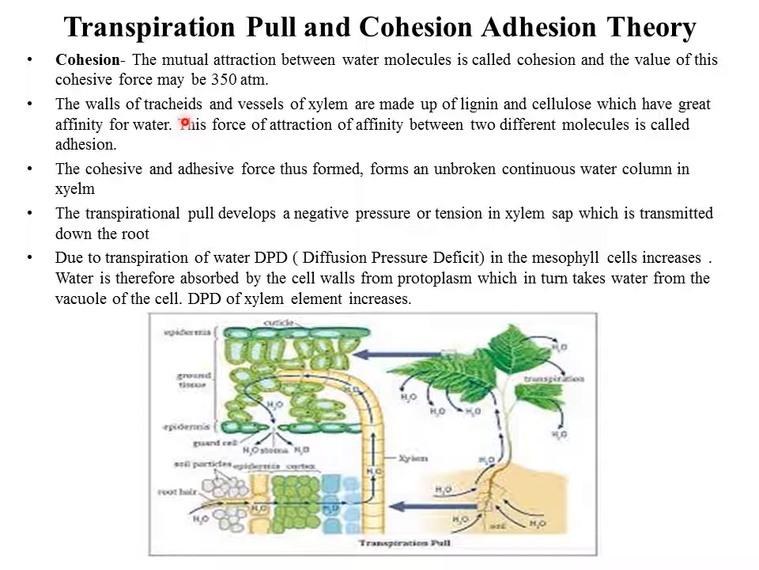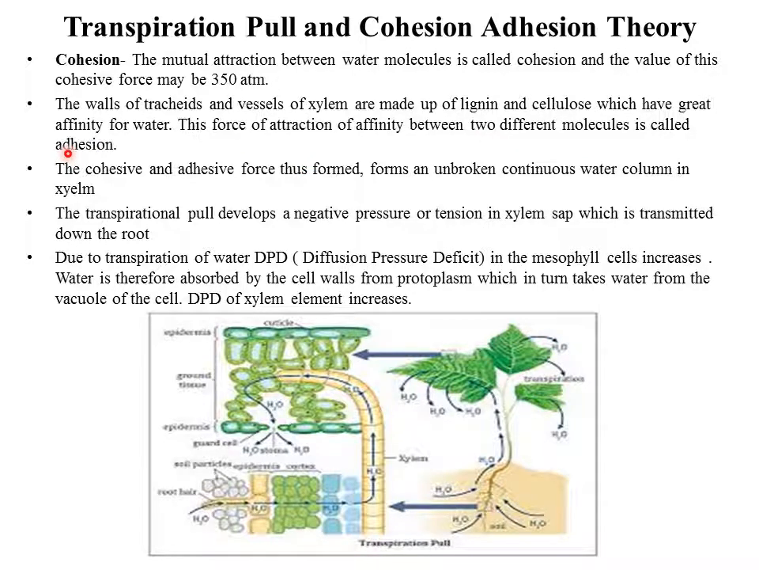What is adhesion? When the force of attraction is between different molecules, it is called adhesion. That is why you have so many adhesives which join two different substances. So let's stick to cohesion. The walls of the tracheids and vessels of xylem are made up of lignin and cellulose which have great affinity for water. So this force of affinity between two different molecules is called adhesion.